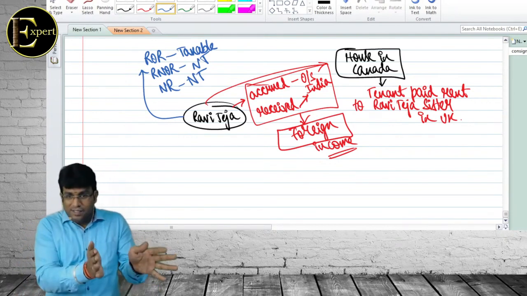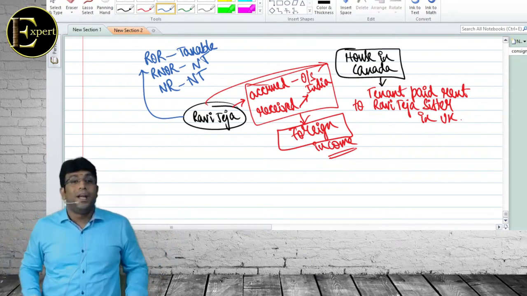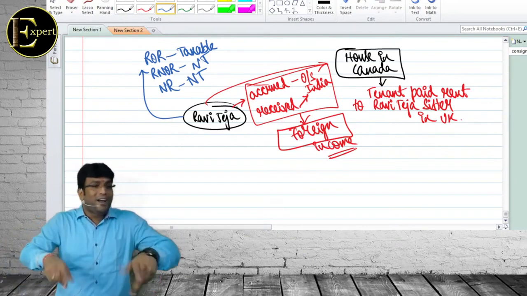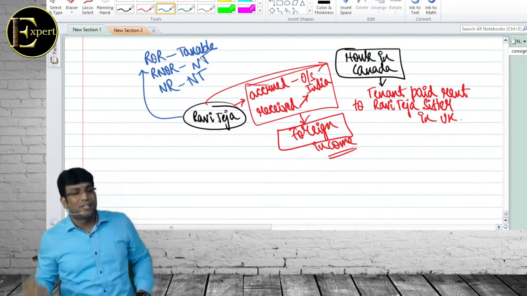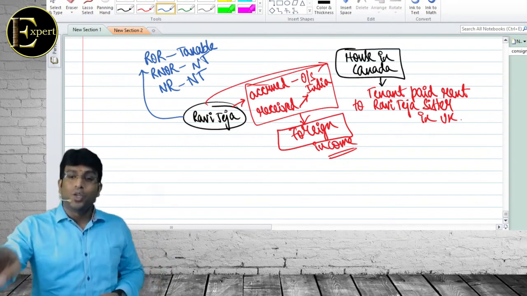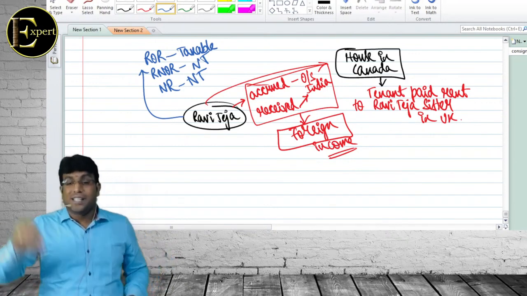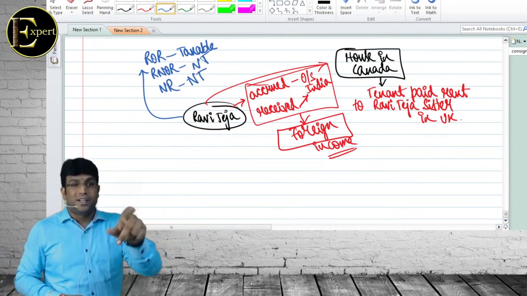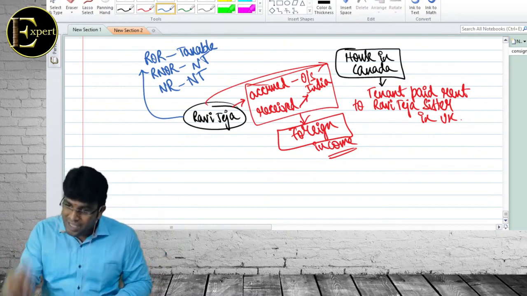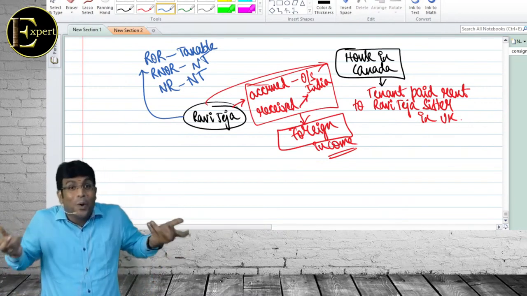So we are done with status. Nature of income, we are done with Indian and foreign. But we are yet to learn about deemed, because if it is deemed, it becomes Indian income. If it's Indian income, taxable for all. If it is foreign income, taxable only for ROR, and RNOR in two cases: business income controlled wholly or partly from India, and professional income set up in India. In my first example it was professional income set up in India, so we taxed RNOR. Second example, house property income, so we did not tax RNOR.